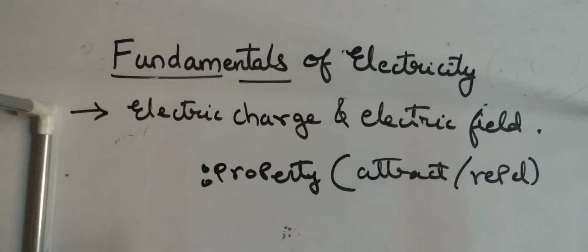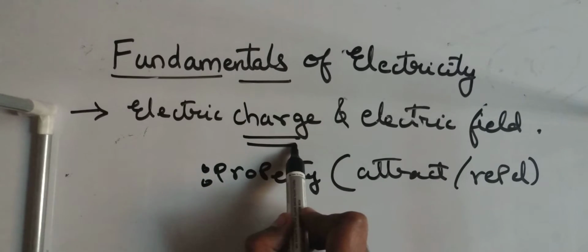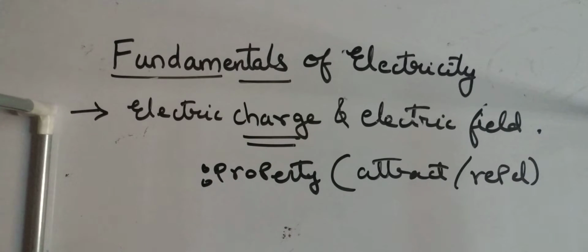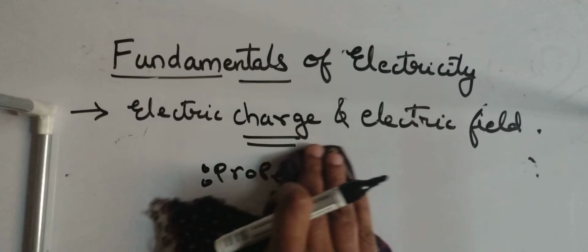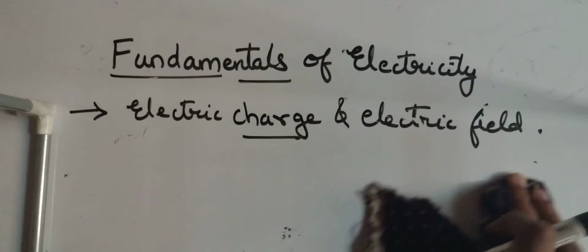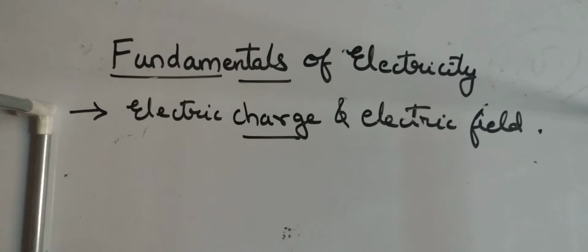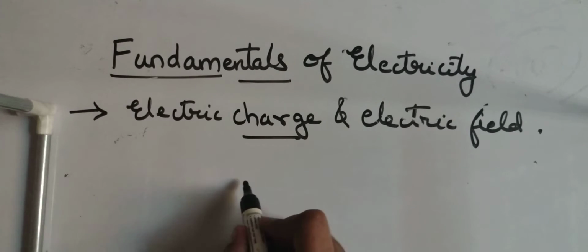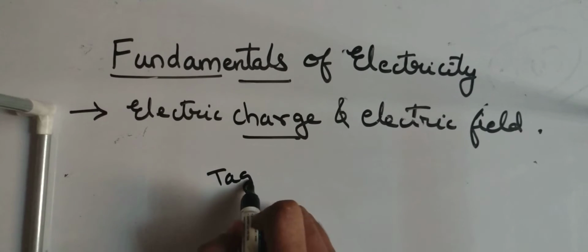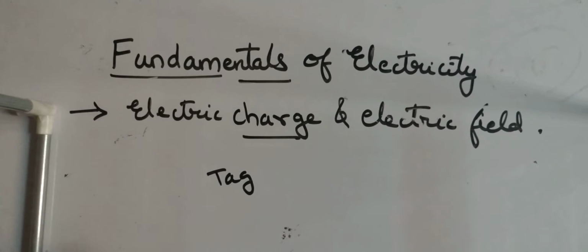But exactly according to the definition, one idea is not clear. What exactly is a charge? What is the physical meaning of a charge? We will be dealing with the physical significance. The definition you can get in each and every textbook, but what is the physical significance of a charge? Charge is nothing but a tag given to a particle according to its behavior.